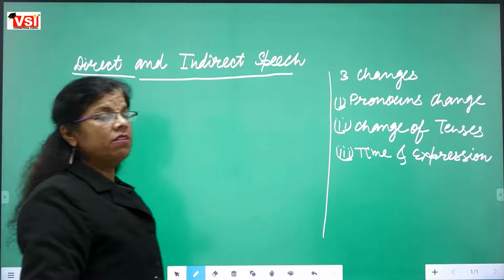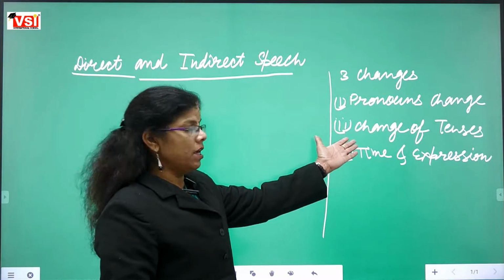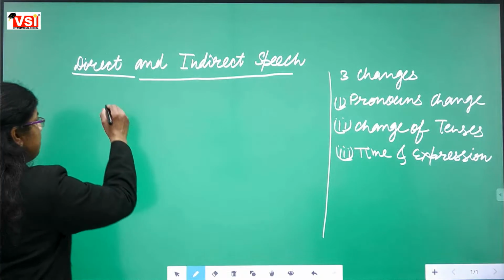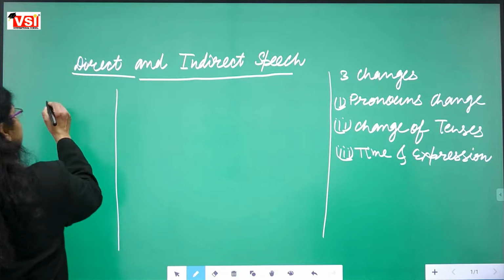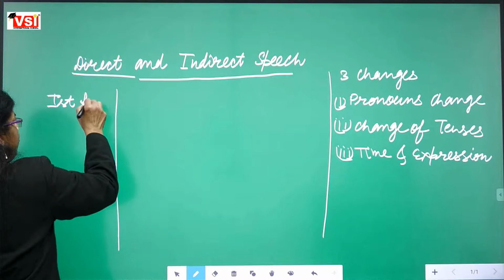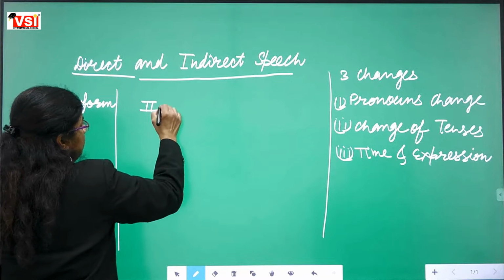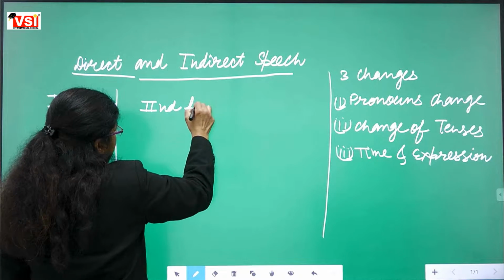Second kind of change, half of that we have learnt. What we have learnt, see, if we are having first form of verb, it is changed into second form of verb. Fine.